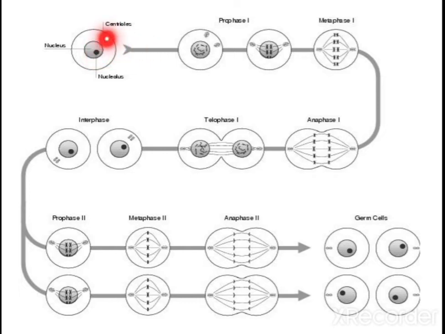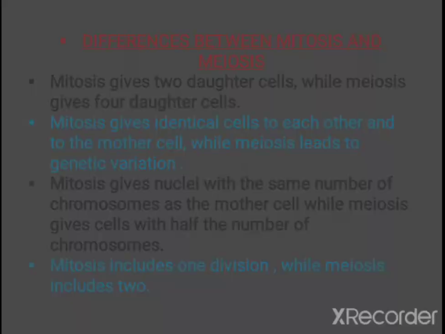This one up to here is meiosis 1, and this is meiosis 2. In meiosis 1, one cell undergoes division and forms 2 daughter cells. Once again, both of these daughter cells undergo division in meiosis 2, and ultimately 4 daughter cells are formed at the end. Here the number of chromosomes is reduced to half. That's why you call this a reductional division also.